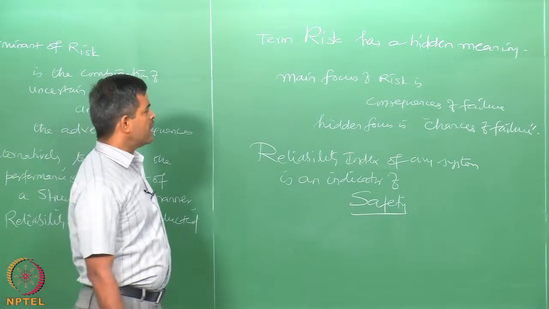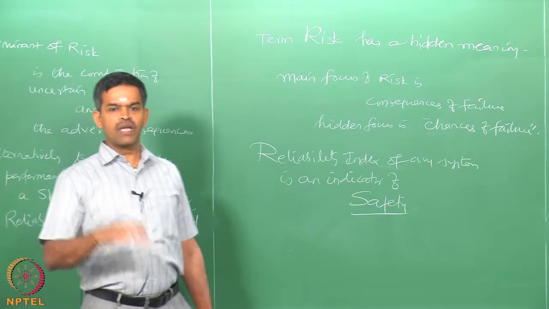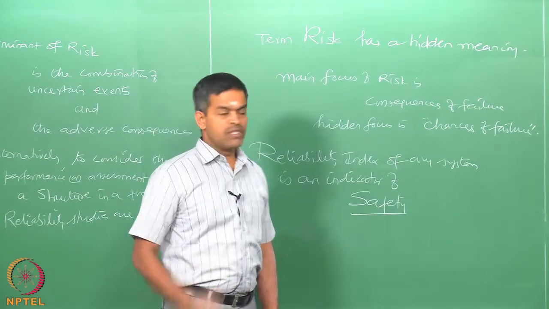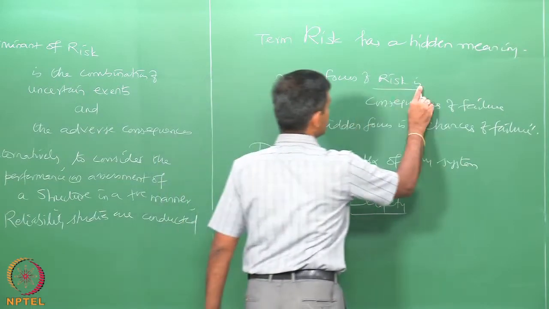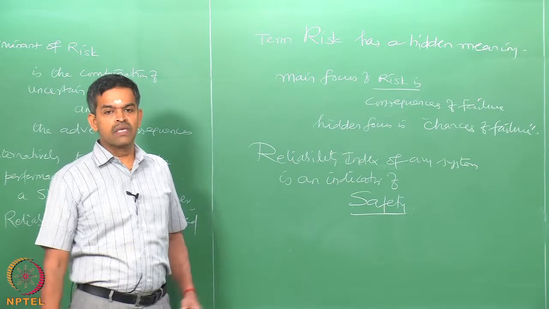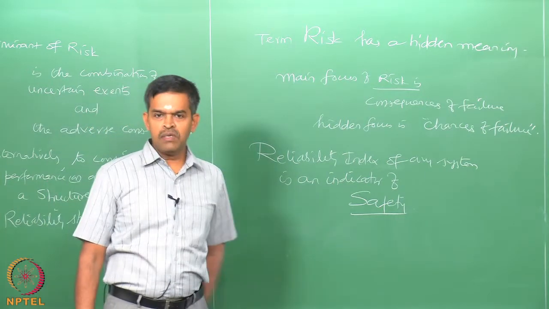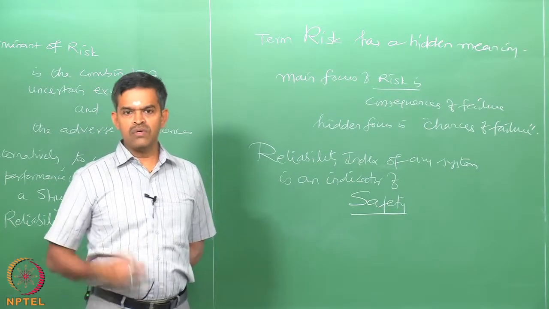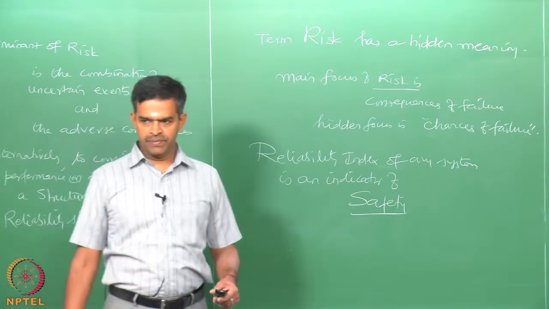So, one can say that risk is an extension of reliability which addresses the consequences of failure, which is the focus of risk analysis, whereas reliability stops at identifying the chances of failure. So, reliability terminates at the stage of assessing the probability of failure, while risk continues to address beyond this point. Okay.